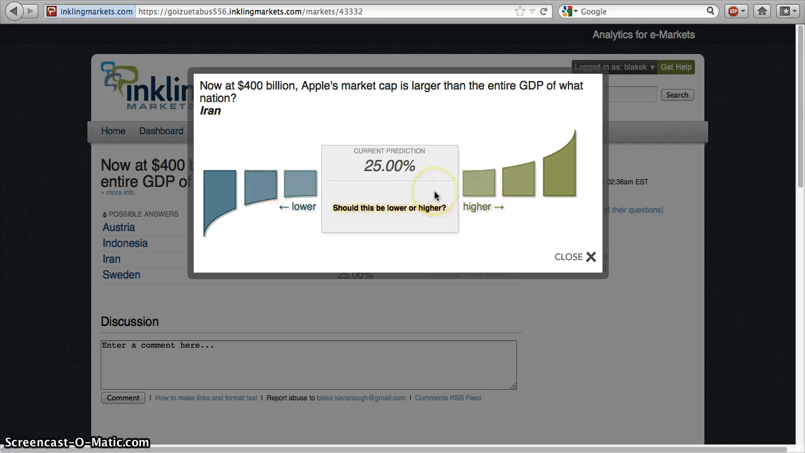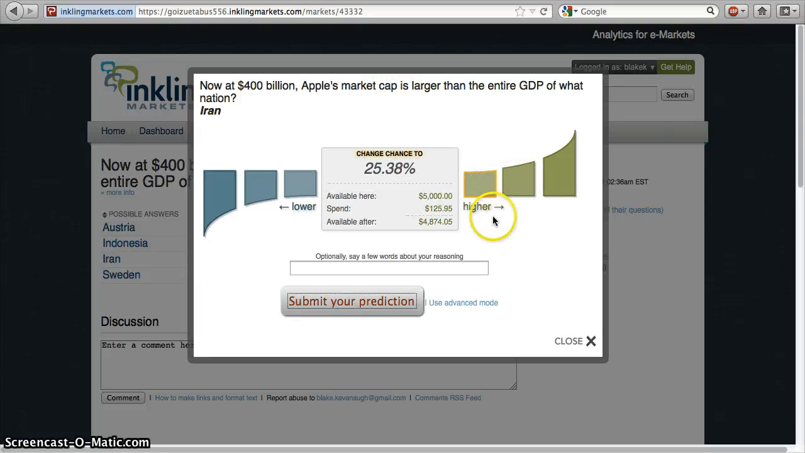Now, if I wanted to say that I agreed with this statement, I thought that Iran has less of a GDP than Apple's market cap, I could say I want to increase the percentage of this being the prediction of the answer, right? And the way you predict is you can do the simple way right here where you click on the increasing bars, and what you're doing is you're spending money to buy shares, in a sense, of this to say that you predict this to be true.